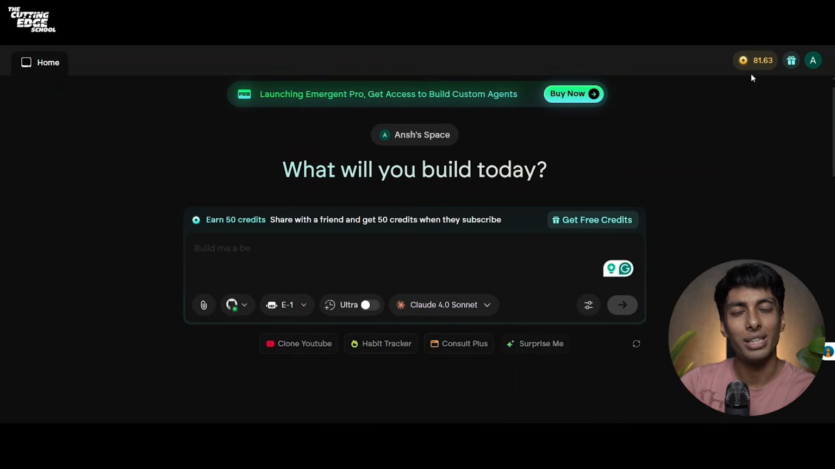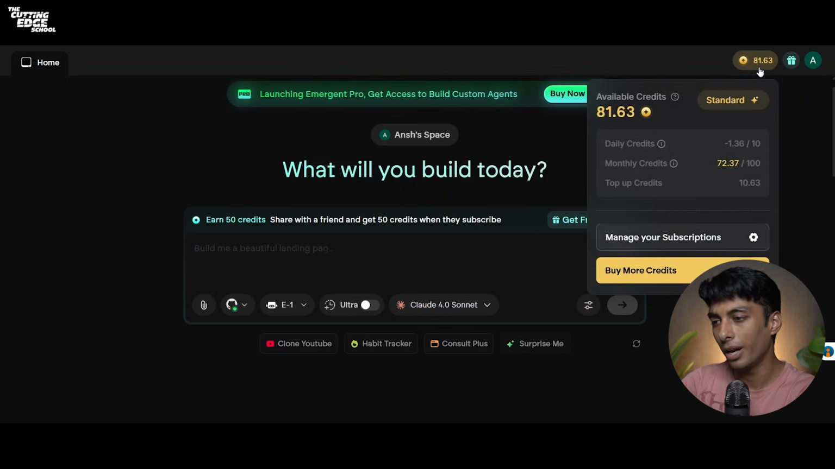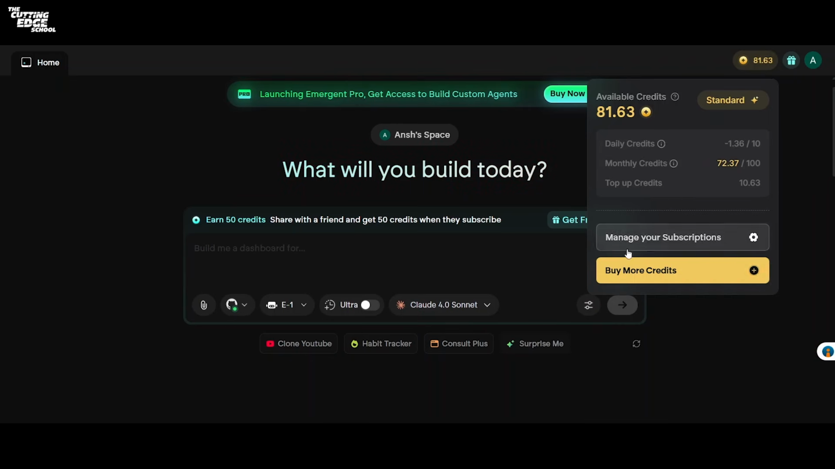On the top right, you can see the number of credits that you have. For example, you can see that available credits on my particular plan is 81.63. The daily credits, I've used all of my 10 credits. Well, I'm at minus 1.3. The monthly credits are 72.37 out of 100, and you can always buy credits on your Emergent account by simply clicking on Buy More Credits.